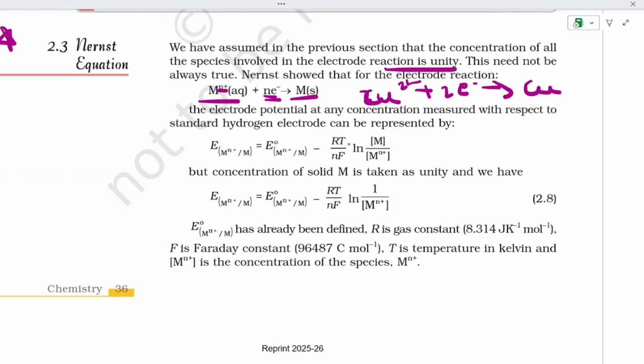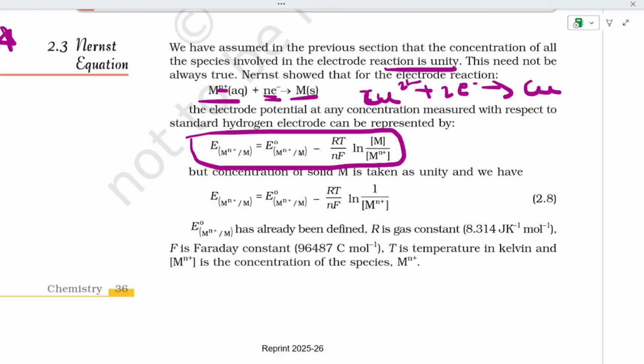And now if we see the standard hydrogen electrode, this can be represented as M^n+ | M, which gives you E = E° (M^n+/M) minus RT divided by nF ln, or you can take log, [M] divided by [M^n+].